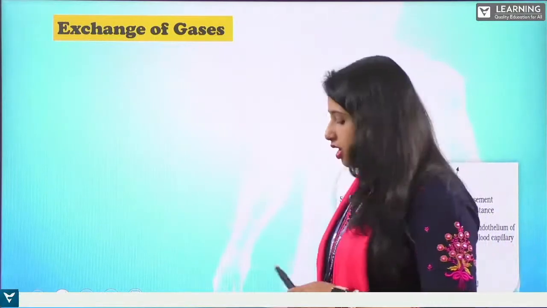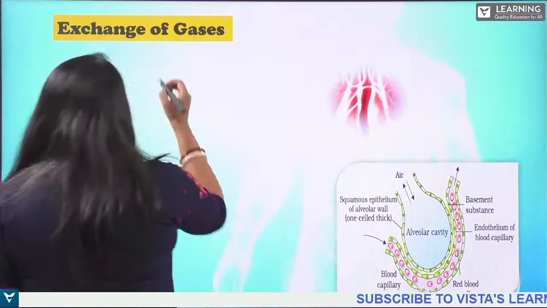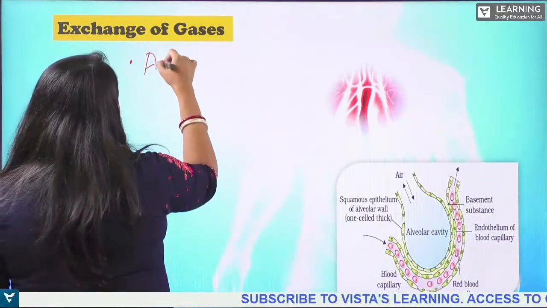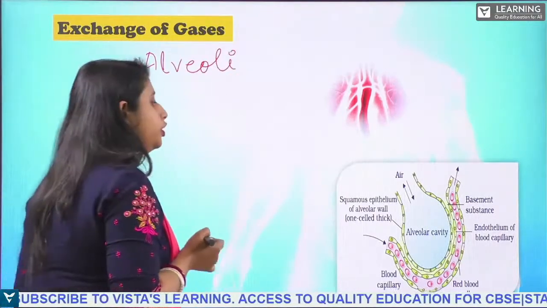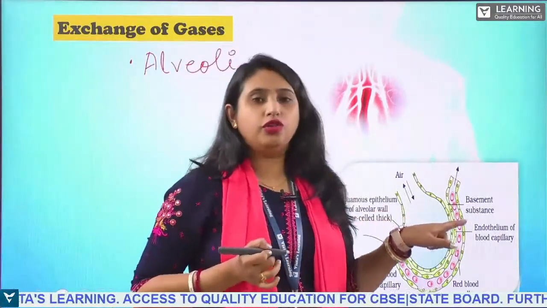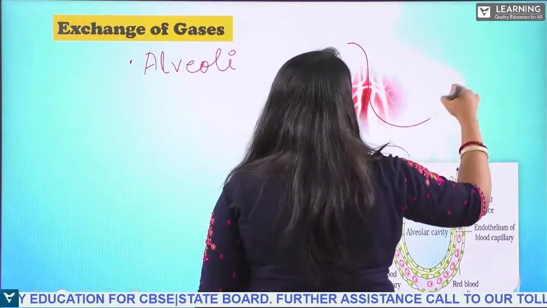So see, first, exchange of gases. As you know, mostly the exchange of gases takes place in the alveoli of the lungs. This is how the alveoli of the lungs look, so its structure is like this.